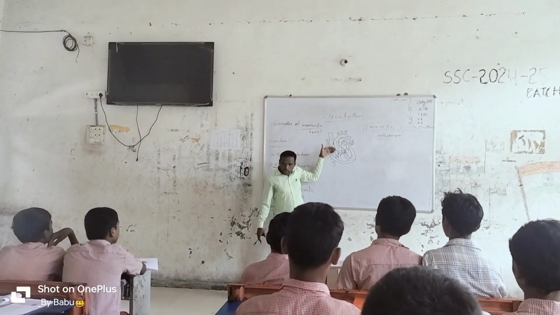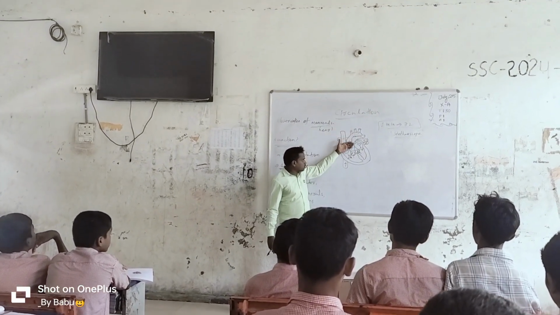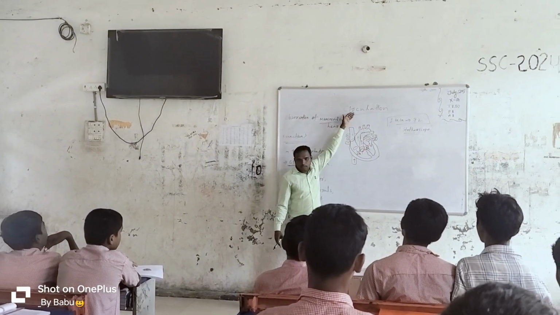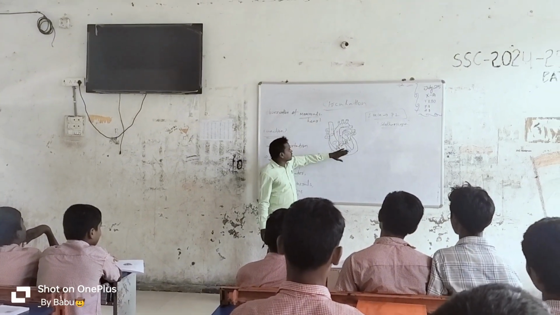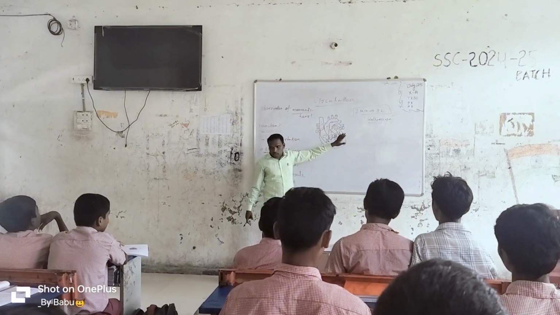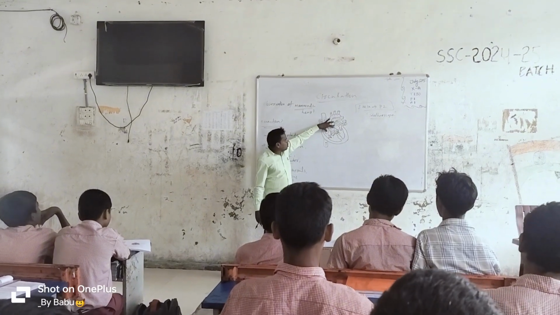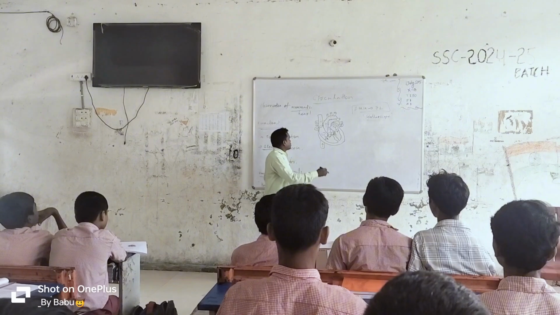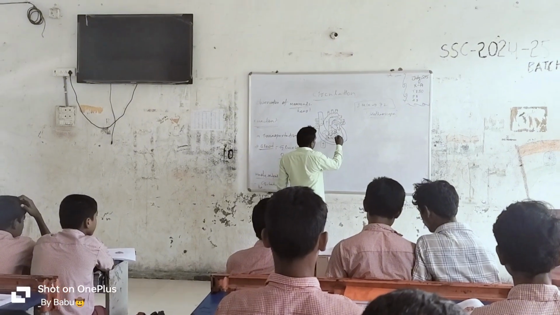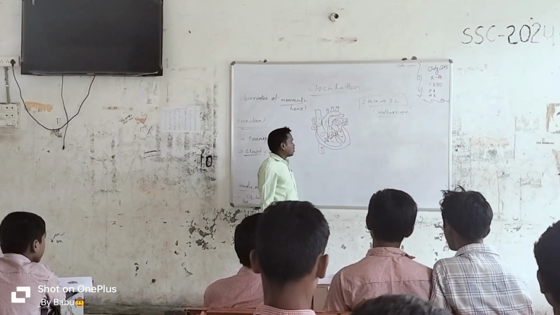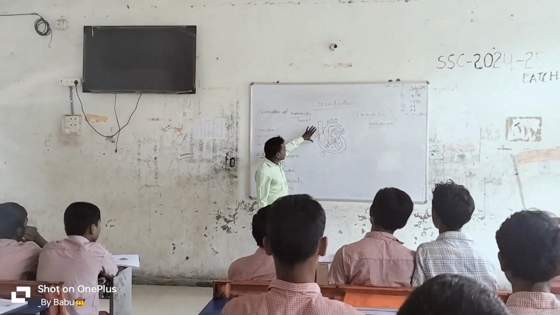We put the heart there and cut it from upside to downside, exactly in the middle. When we cut the heart exactly in the middle, you will see this kind of arrangement. And how many chambers will we notice in the heart? 4 chambers. Okay. 1, 2, 3, 4. These are the 4 chambers we will notice. And tomorrow we will discuss.